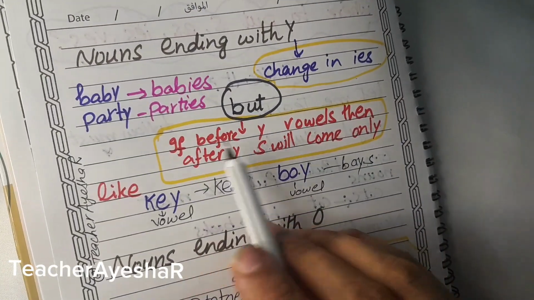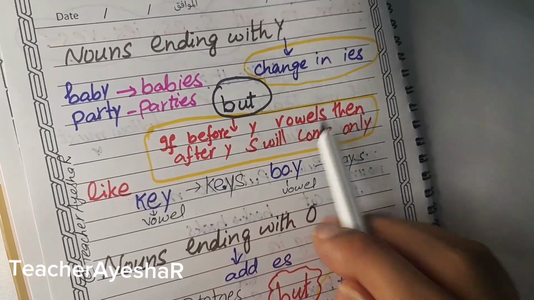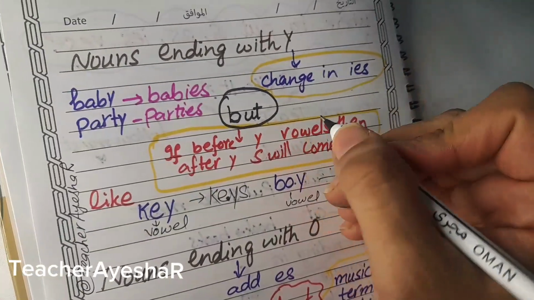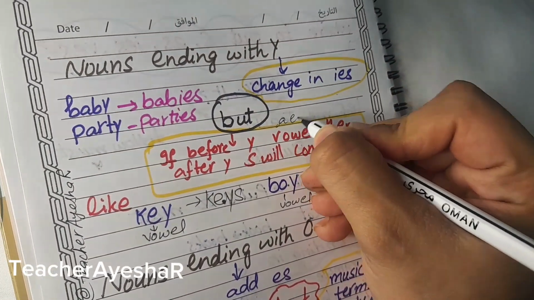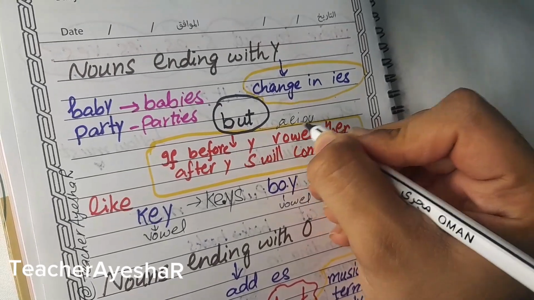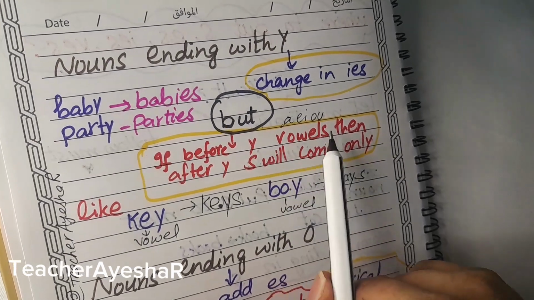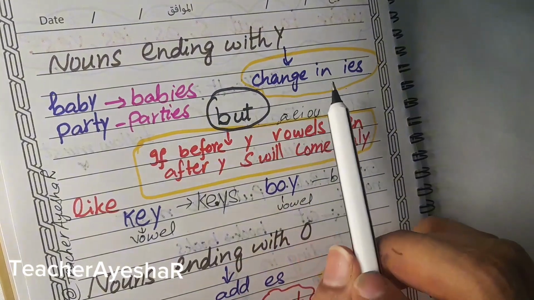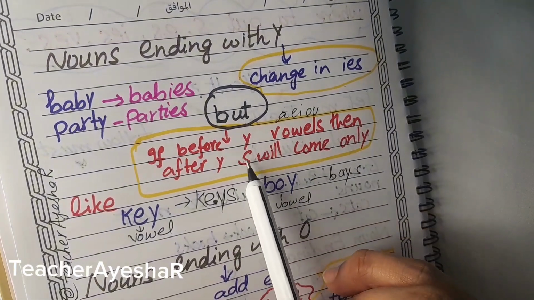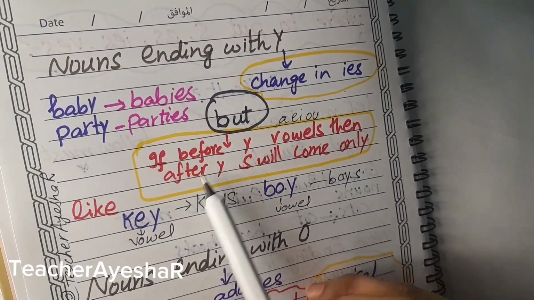But if before y there is a vowel, like a, e, i, o, u, these are the vowel letters, if these letters come before y, you don't have to change y with ies, you just simply add s right after y.